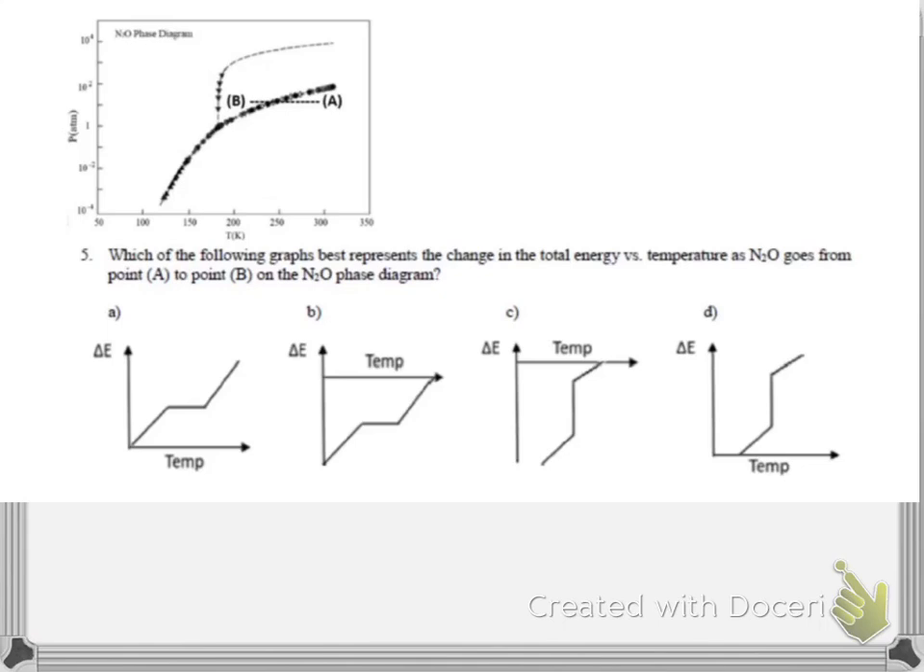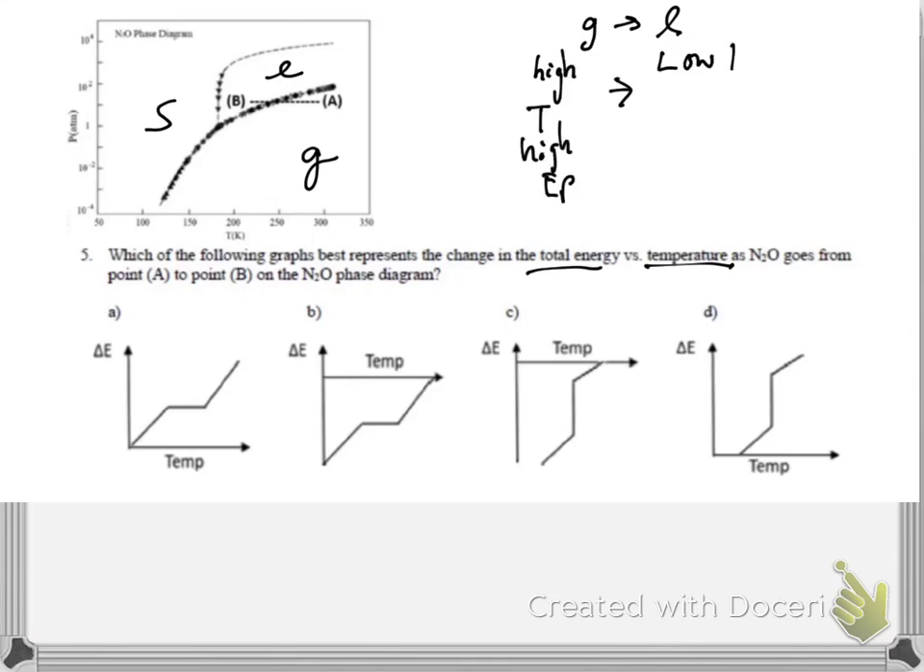Here we have a phase diagram, and it asks which graph best represents the change in total energy versus temperature as N2O goes from point A to point B. Well, so point A, so we put in the phases, and we see that point A is a gas. It's at around 310 Kelvin and about 10 atmospheres. B, on the other hand, is 200 Kelvin, same pressure. And so we're definitely going from gas to liquid. We got a change in potential energy and kinetic energy.